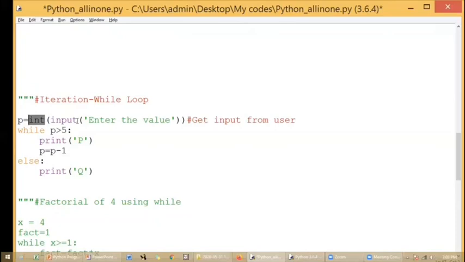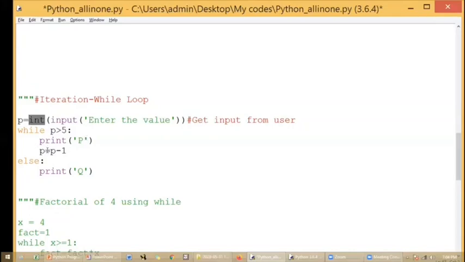If you don't use int and if you do some string manipulations within this, that will not be properly handled by the interpreter. So this you have to be very careful. So I have typecasted the input and I have stored the input in P. Now what I'm going to do, I'm using this while loop. In while loop, the condition check is whether my P value is greater than 5. If my P value is greater than 5, what I'm doing? I'm going to print something. What I have printed, a single character I have printed as P. For very simplicity, I have used this one. For you to understand the simple way, I have printed only P.